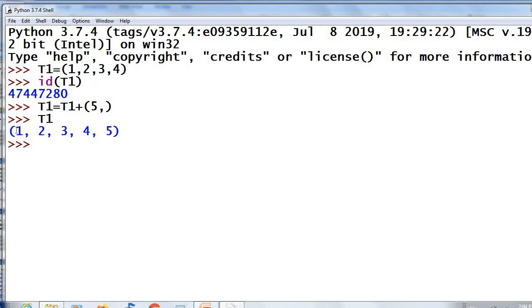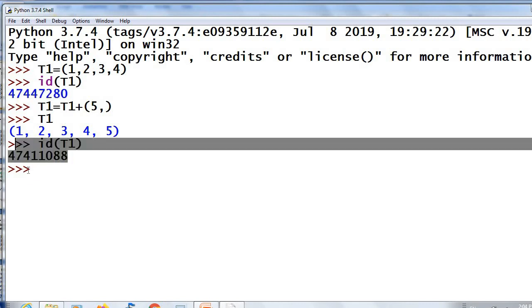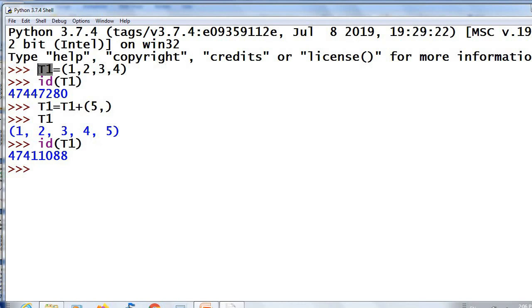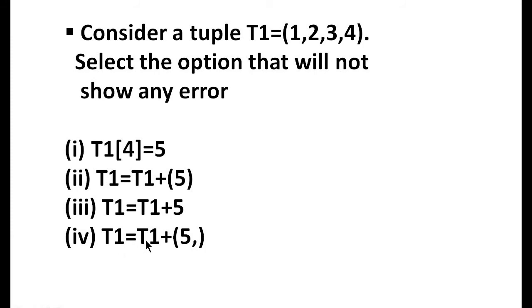T1 is a tuple with values 1, 2, 3, 4, 5. Then what about the ID? See, ID of T1. Are they same? No. This T1 and this T1 refer to different memory locations. In other words, this tuple and this tuple are different. That is, when you give T1 equal to T1 plus another tuple, no updation is happening in your tuple, but it creates a new tuple.